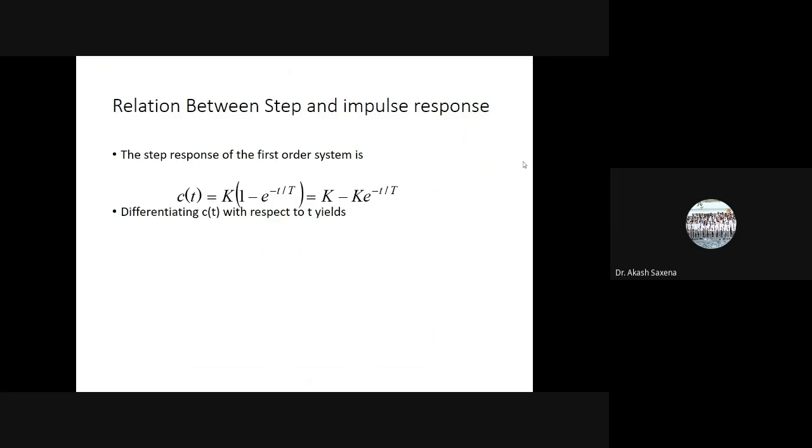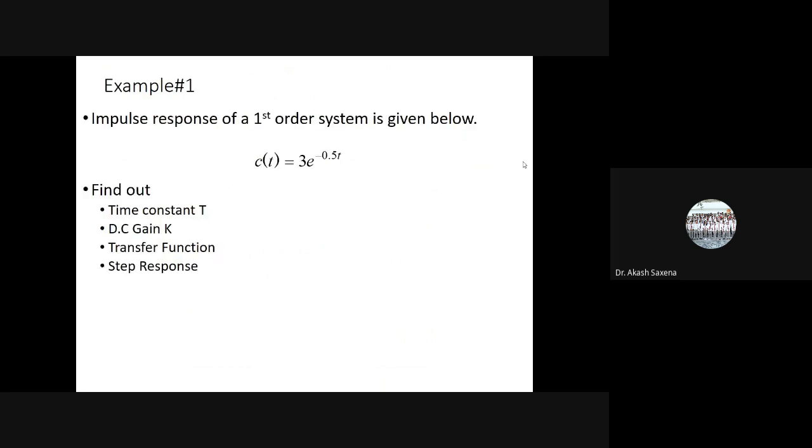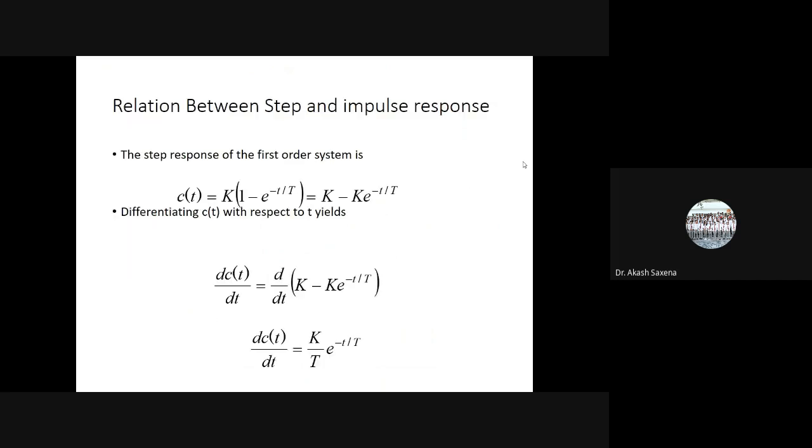Now, when you see the step response of the first order system, and if I differentiate it with respect to time, I will be getting this k over T e to the power minus t over T. That means it is the impulse response of the first order system. So step response is this, impulse response is this.